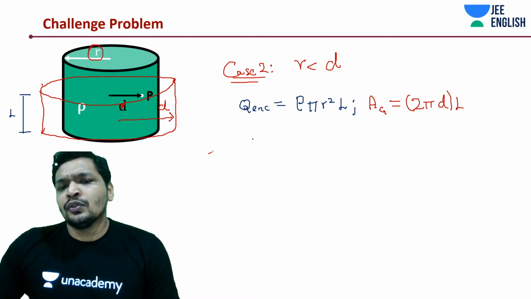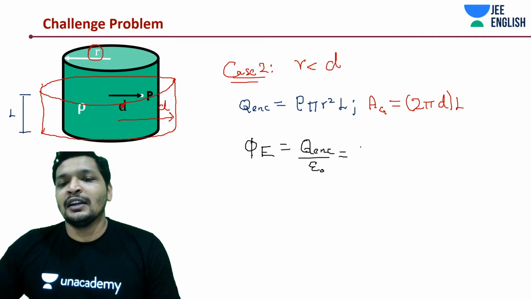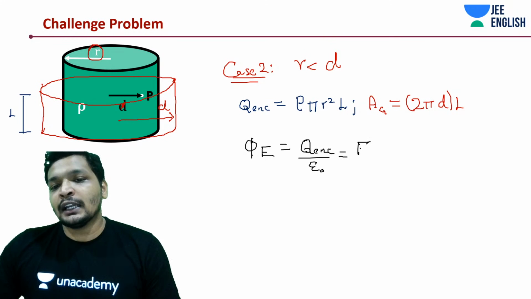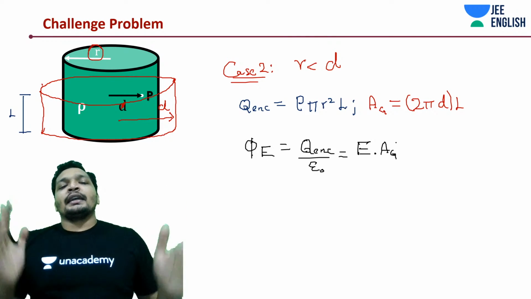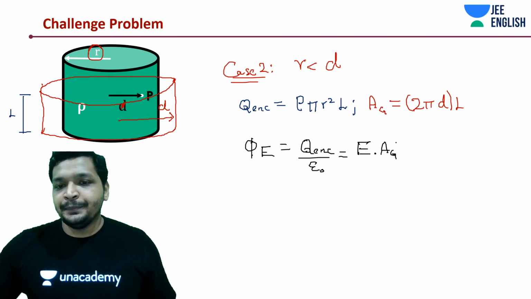Your Gauss law says flux is equal to charge enclosed by epsilon naught. And how much is the flux? This is electric field into area. Again, radial direction, E dot A, EA.